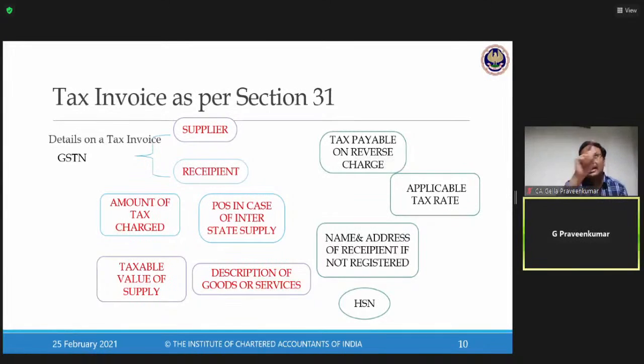Most of the cases will say 18% GST. Now, when I say 18%, is it IGST, CGST, SGST? There should be a specific mention towards amount of tax into the nature of charge. Taxable value, on what amount this levy is happening. Then description of goods or description of services. These are the 5 elements, place of supply in case of interstate supply.